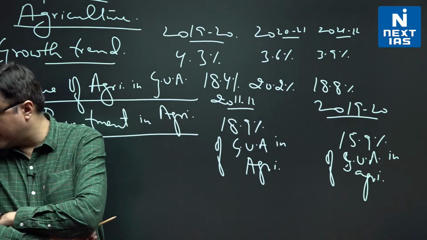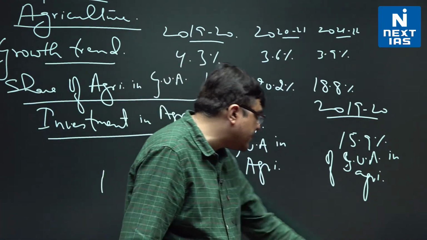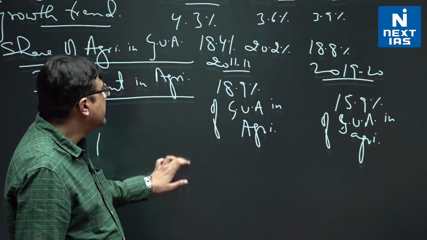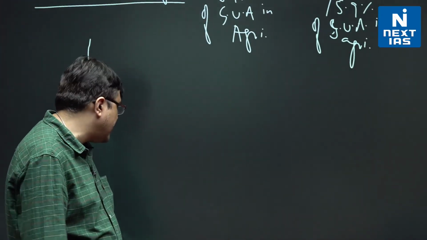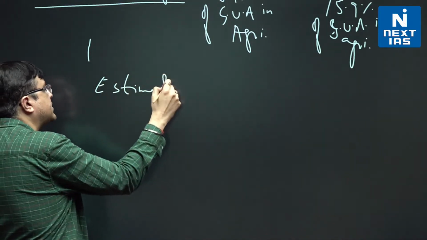Then remember, they give us a talk on edible oil. That is from where few things are important. I'm picking that up. They talk about agricultural productivity. Only one thing is important, that is estimated food grain production.